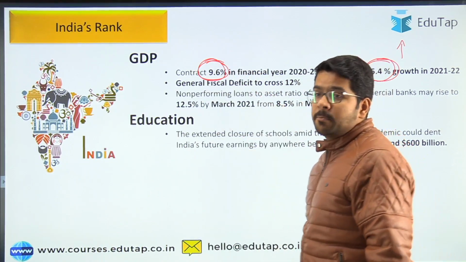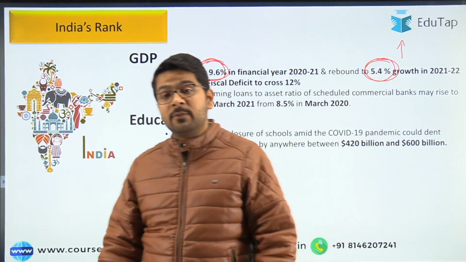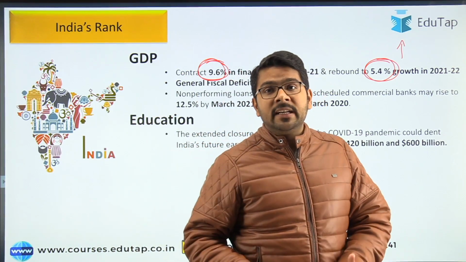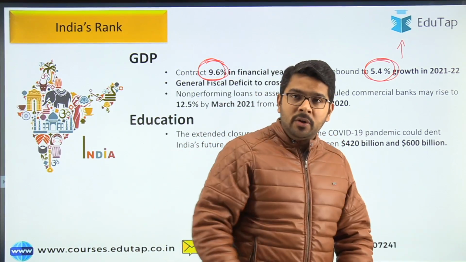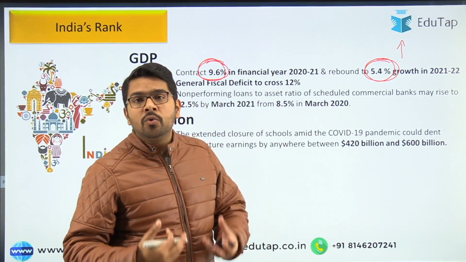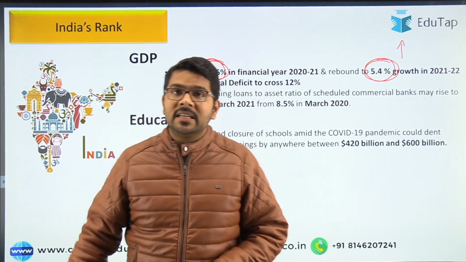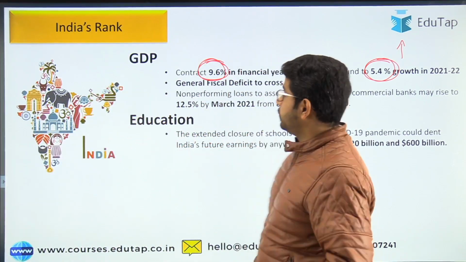which amounts to 9.6%. So guys, a question can be asked in phase 1 as well as phase 2 that as per the World Bank report, they might not highlight the name of the report, as per the World Bank report, India is expected to lose, or what is the current expected GDP of India? So the answer is 9.6%.